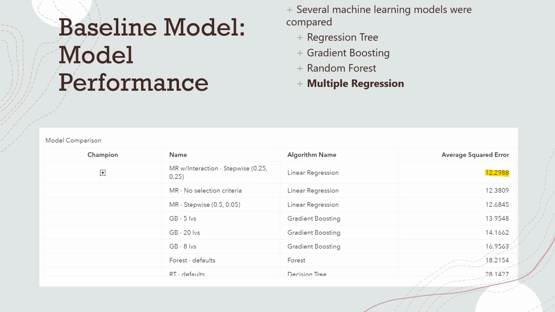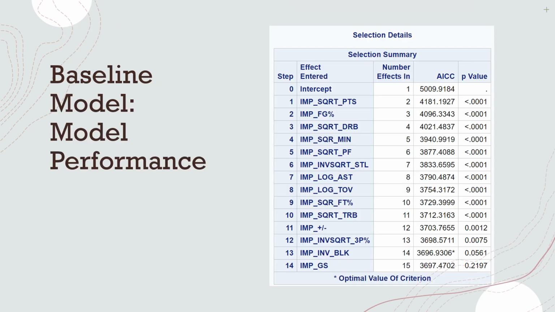So here's our model, the multiple regression. It had interactions included in it. It was stepwise, and it had 25% to enter the model and 25% to stay in the model, which was what won out. It had 13 input variables that came into the model, so quite a bit.